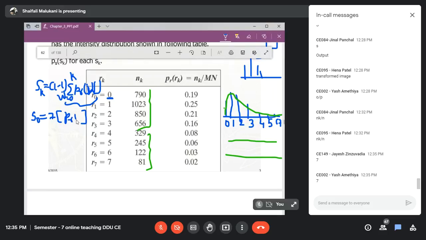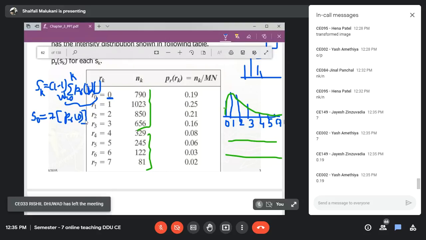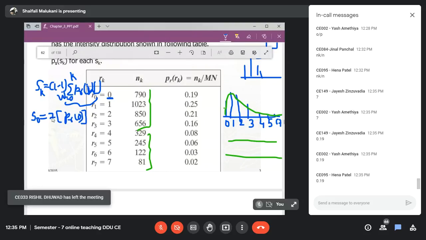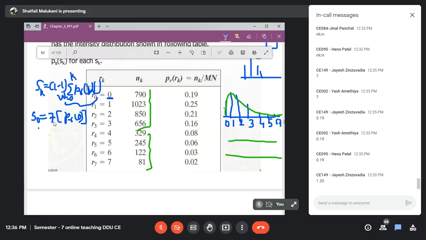PR of 0. Can you give me the value quickly? PR of 0 is available to us, but I am asking about the S0 value. S0. 0.19 into 7. What will it be? Yes, it is 1.33.